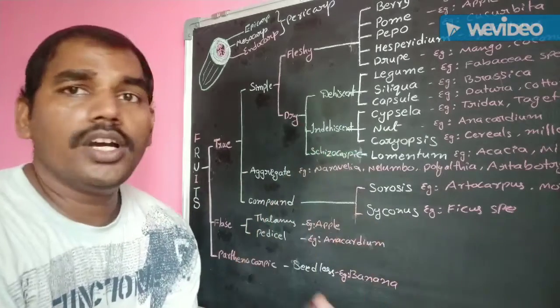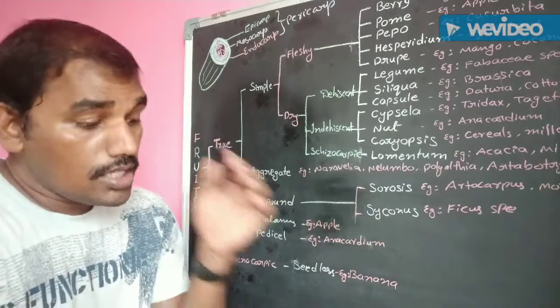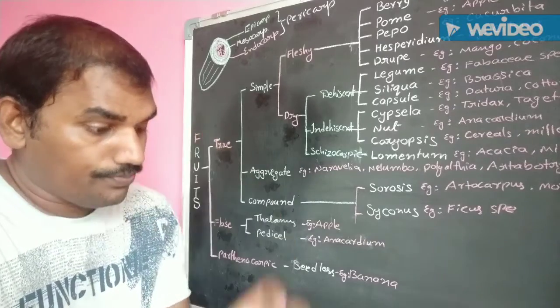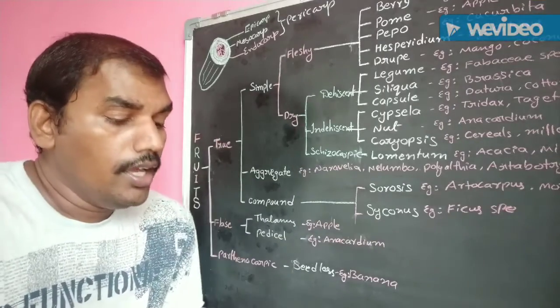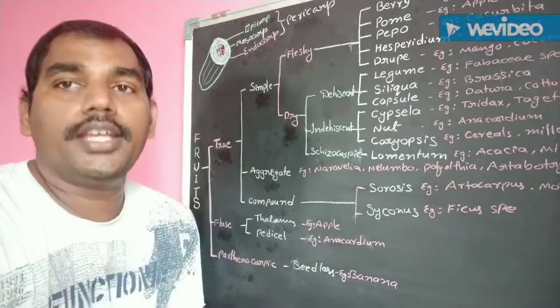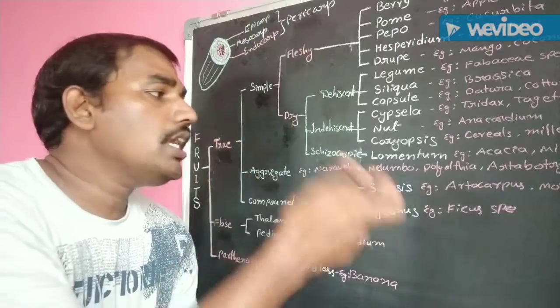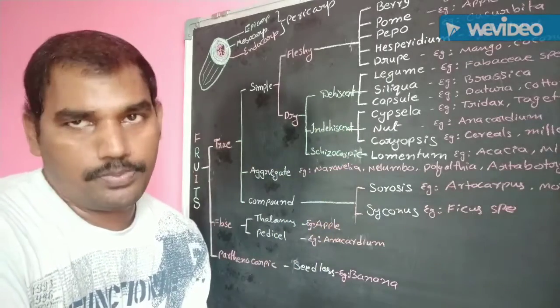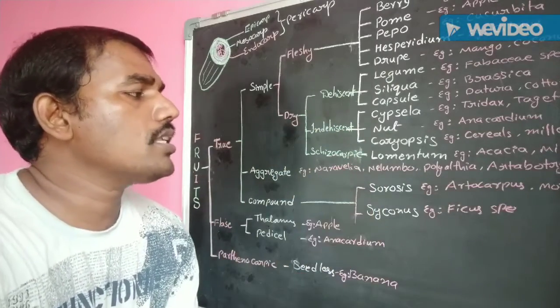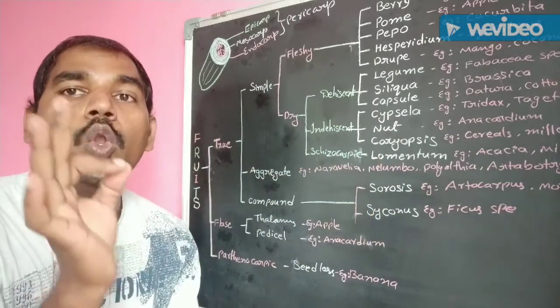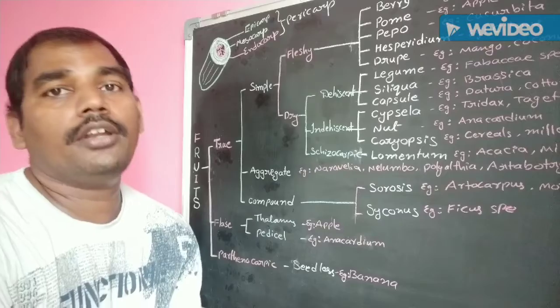Next one, schizocarpic fruits. This schizocarpic fruit means nothing but at maturity, the fruit dehisces into mini mericarps, small fruit bits. This type of fruits are known as schizocarpic fruits. One of the schizocarpic fruits is lomentum fruit.